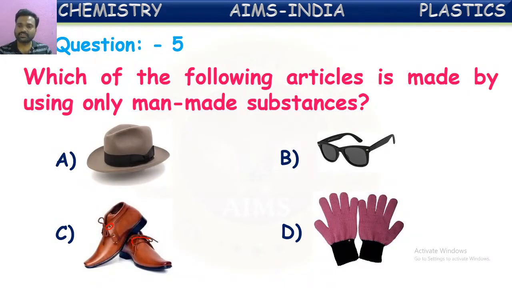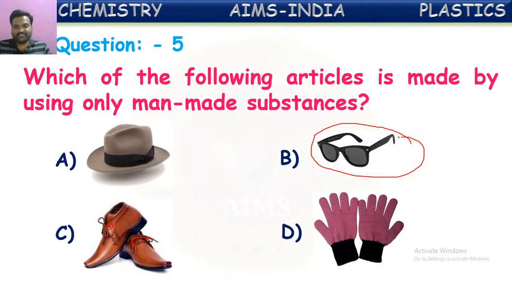If you see these gloves, they seem like woolen gloves. Wool is a naturally existing substance which is obtained from the hair of animals like sheep and so on.